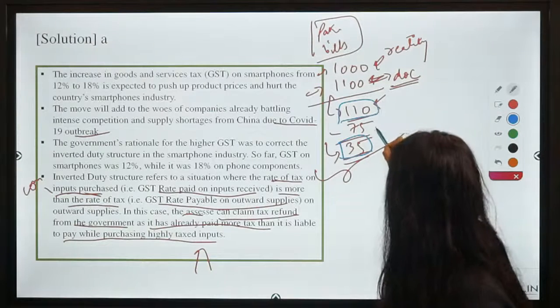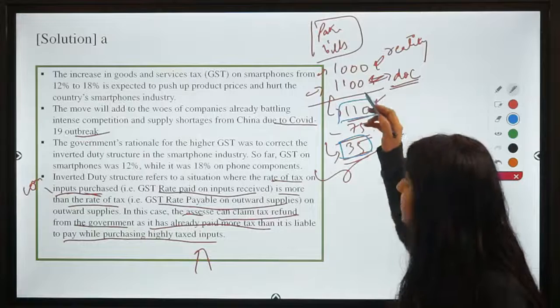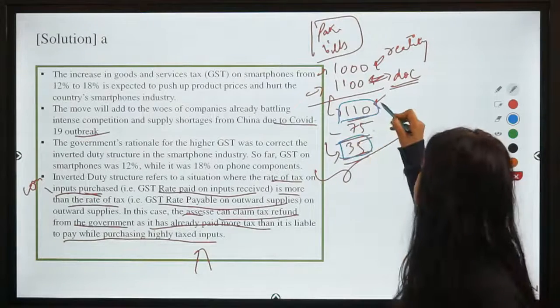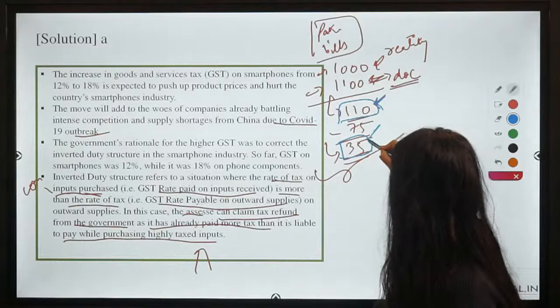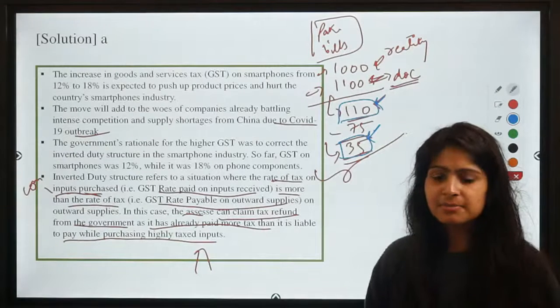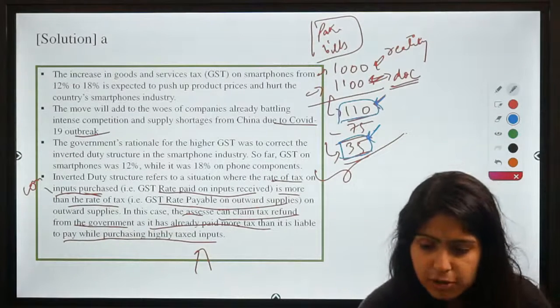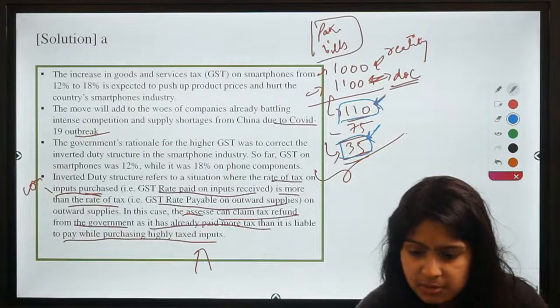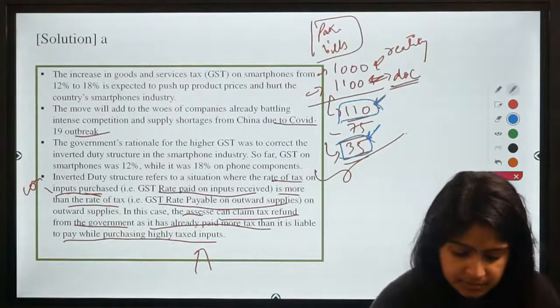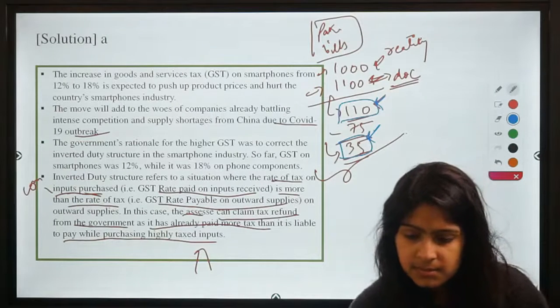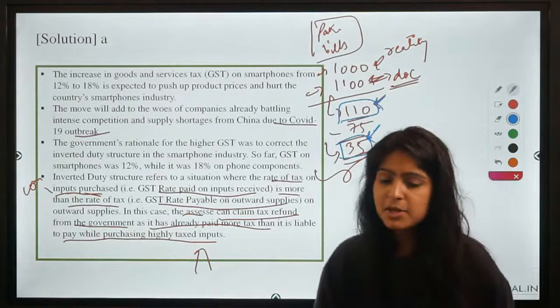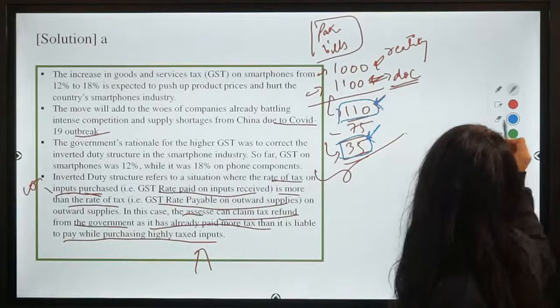So here in this example, you can see that the manufacturer is liable to get an input tax credit of this amount, whereas the refund is this amount, right? So I hope now you're clear with your doubt, Rajat and Samuel. If you are, right, then I think we can move to the next question now.